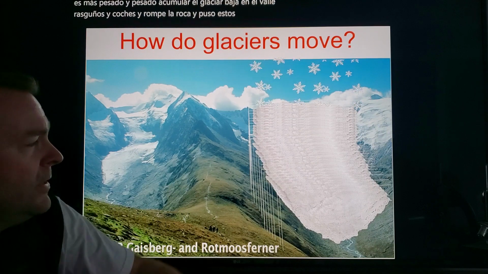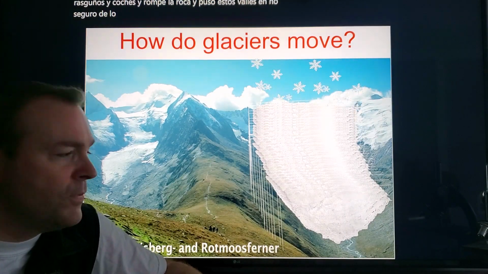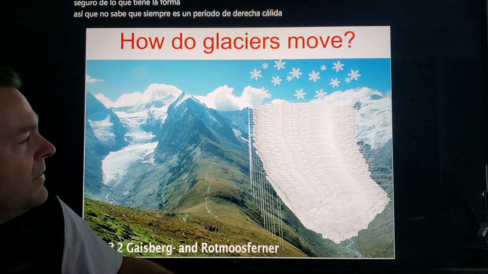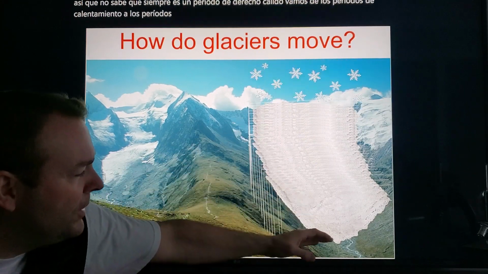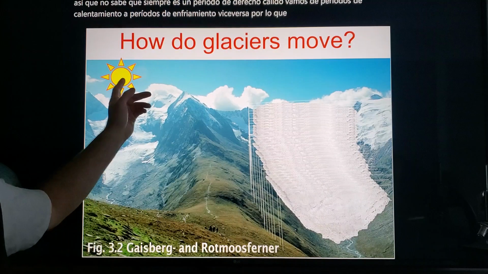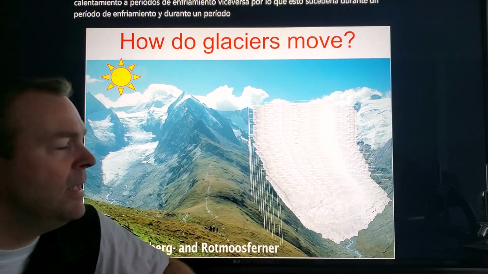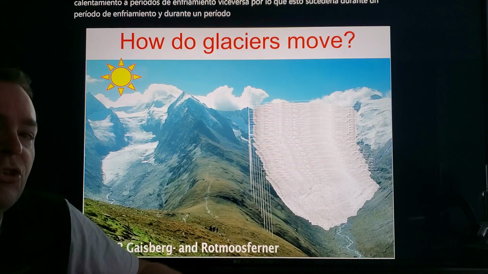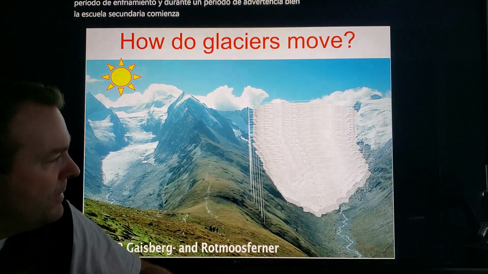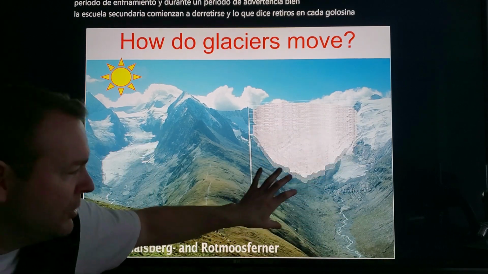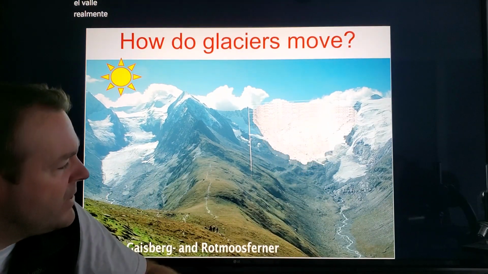Well, it isn't always a period of warmth, right? We go from warming periods to cooling periods, vice versa. So this would happen during a cooling period, and during a warming period, well, you guessed it, the ice will start to melt. And when it does, they say it retreats, and it retreats back up the valley, leaving that U shape behind, a bunch of unsorted, scratched up sediments.